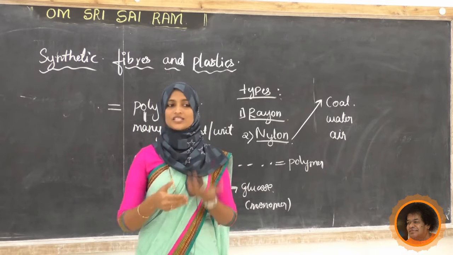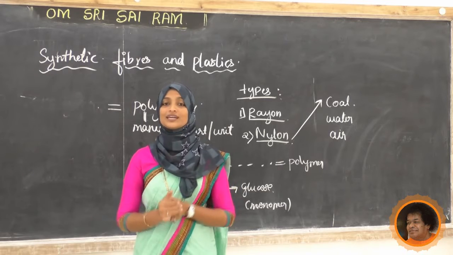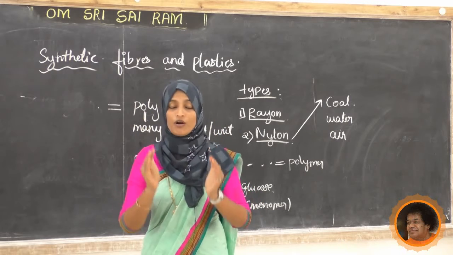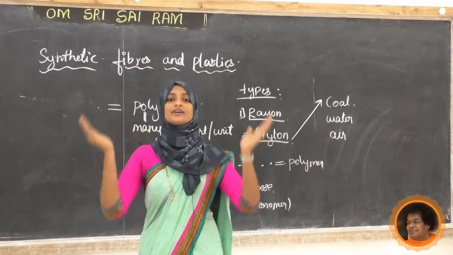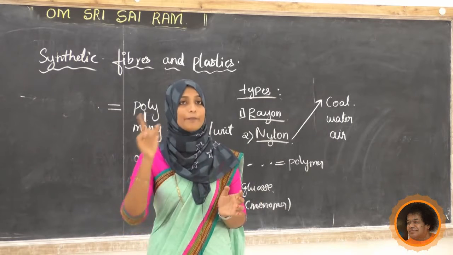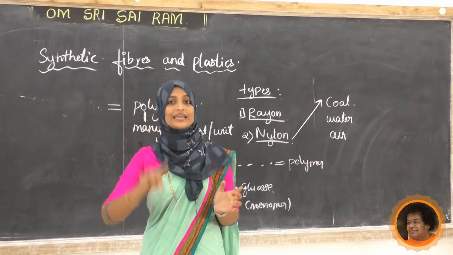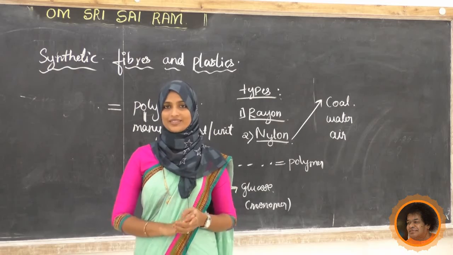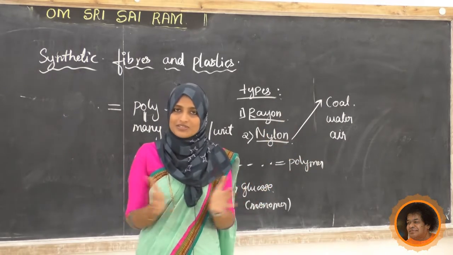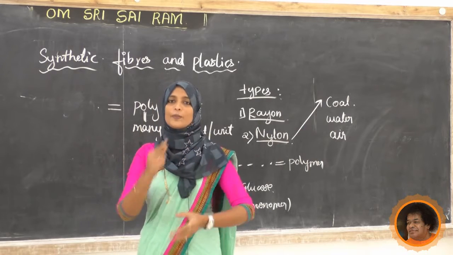Next we have studied about the synthetic fibers. In that, what is a polymer and from where does the word come? That is a Greek word, poly plus mer, many plus part or unit. So a number of these repeating units joined together form a full polymer.